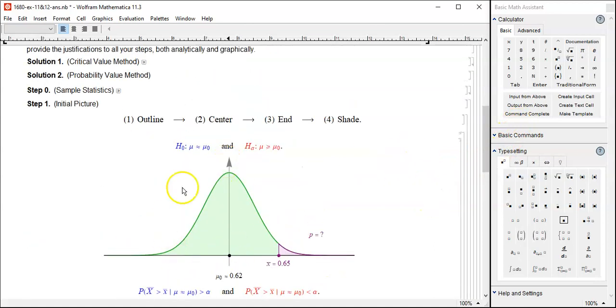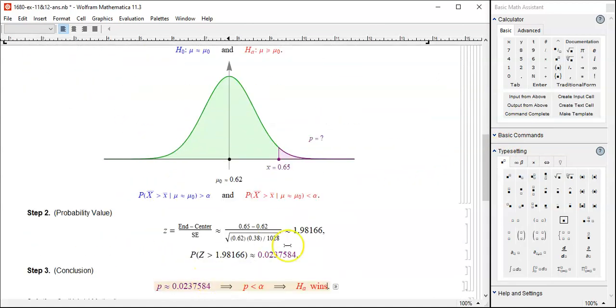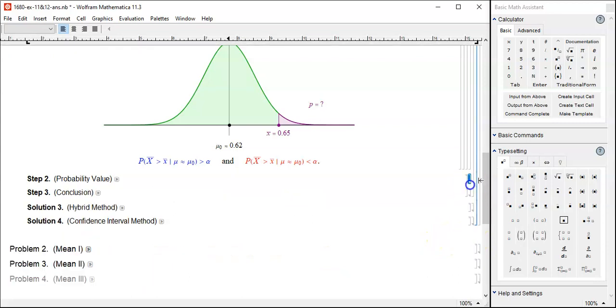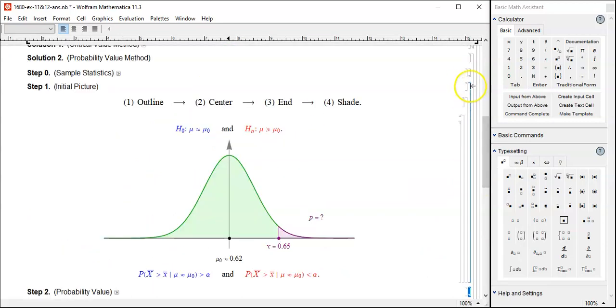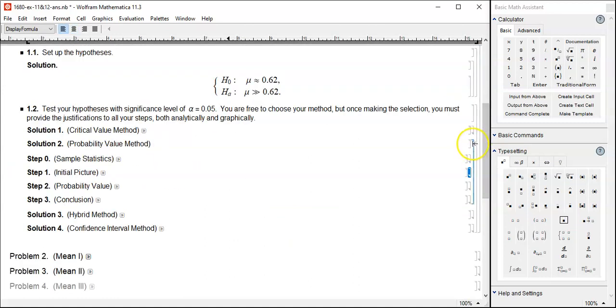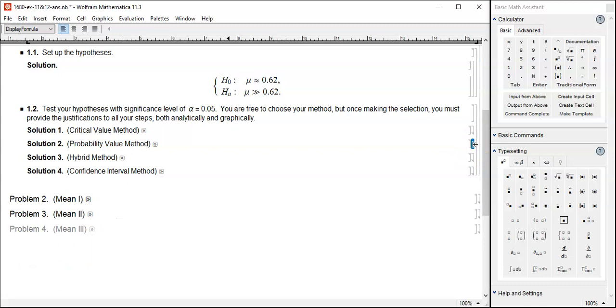Well, up to getting the picture and then getting the z-score and then getting the probability, no problem. And from here, how do we get the conclusion? That's where a lot of students stumble. Really a lot of students who choose this method. And that is why our textbook explains this probability value method first and makes it the default. Me, I'm changing the order. I'm explaining this critical value method first, because in my experience, students perform better this way than that way.